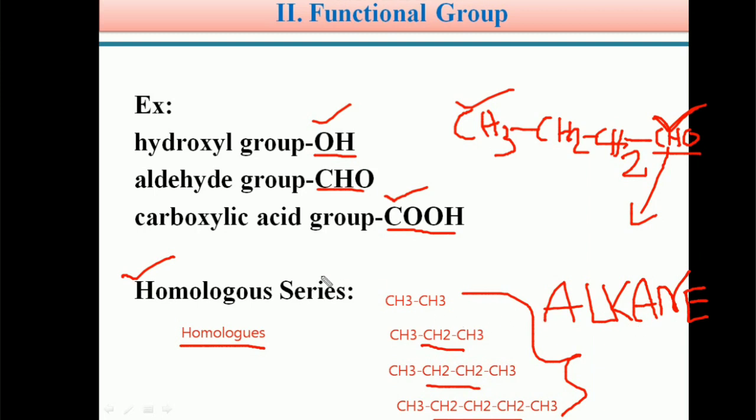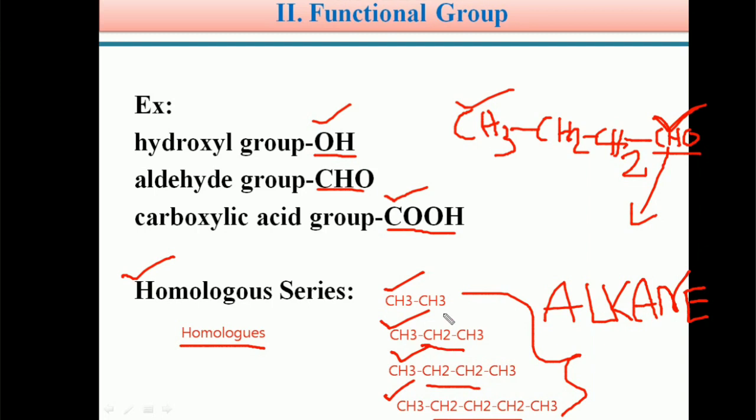So students, in this manner, a group of organic compounds, ethane, propane, butane, pentane, have the same functional group and similar chemical properties, but the number of CH2 groups varies from one organic molecule to another.